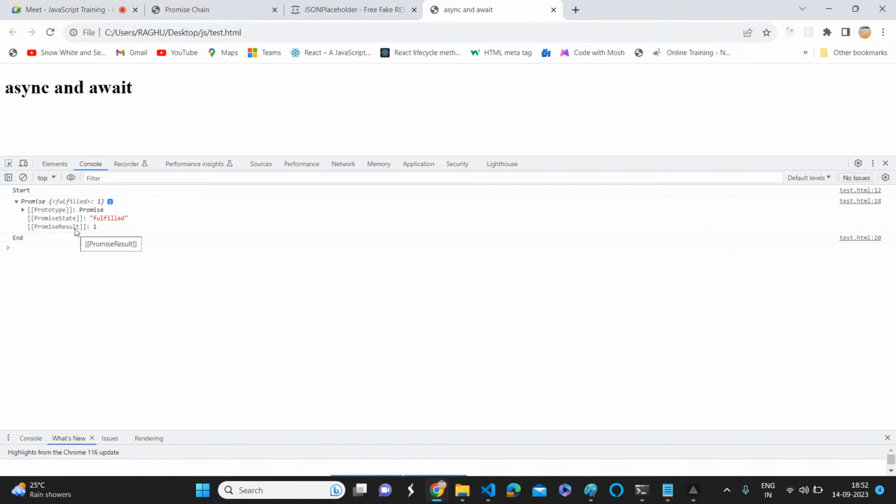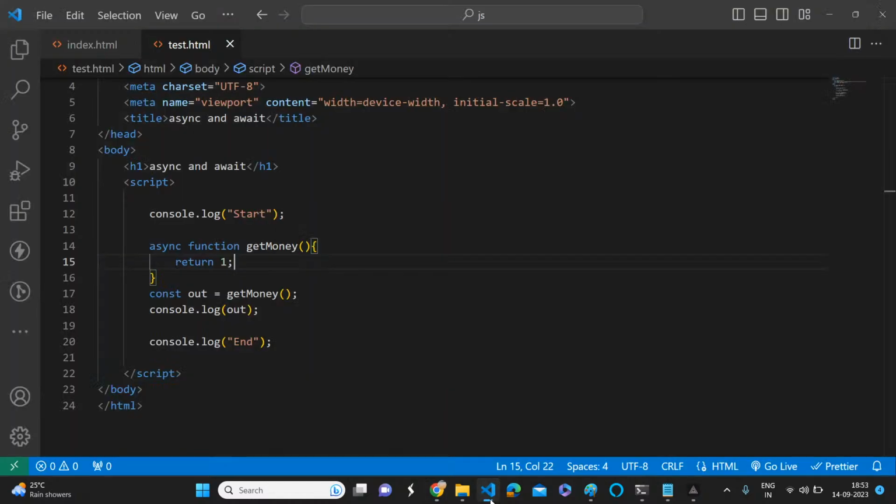That is 1. So if you want to get that result, what will you do? We need to resolve the promise. How? I think await. No, so far we haven't discussed await. If you have a promise and want to get the result, what is the approach? The then method. If you have a promise and want that data, you should use the then method. We haven't entered into await yet. Of course we can do it with await, but so far we haven't discussed it, so we can solve this with what we have learned so far.